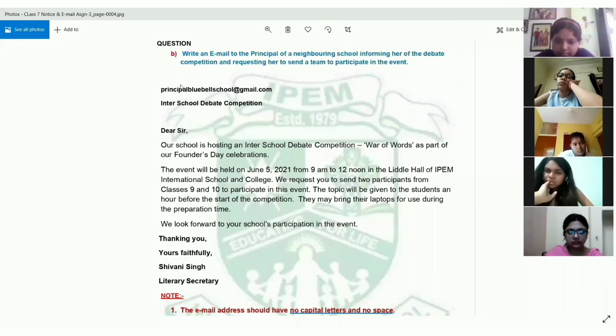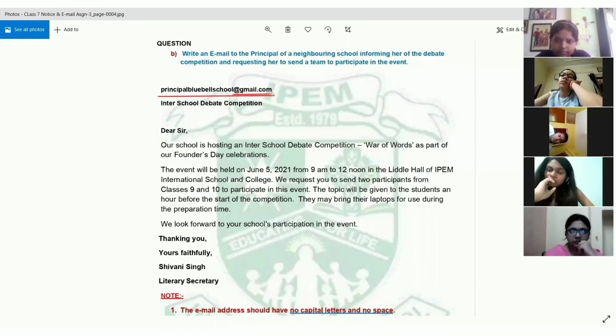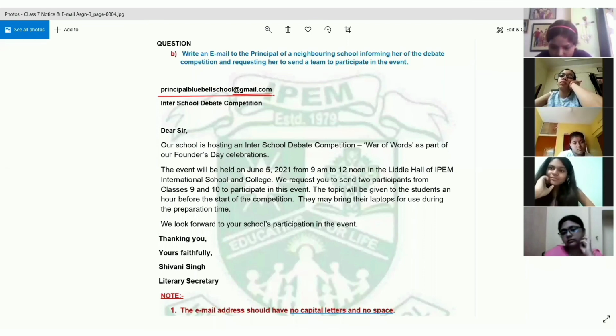So this is the format of the email, right? Over here, first of all, you are writing the email address of the person to whom you are sending the mail, the address of the recipient. You can see it is written at the rate gmail.com. The email address looks reasonable, something probable. So don't write anything that is random and very vague. Then you can see this is the subject, inter-school debate competition.